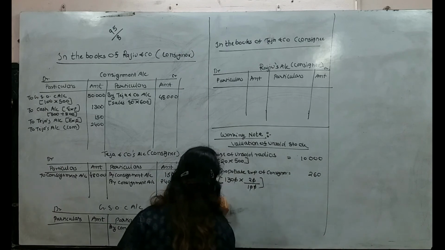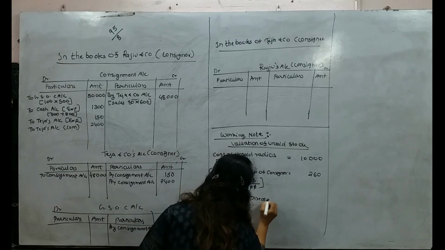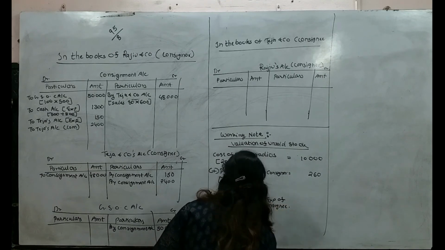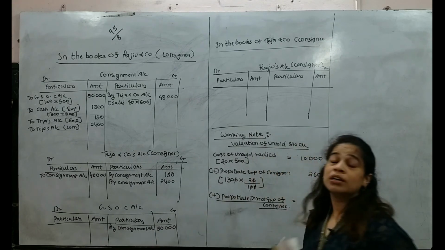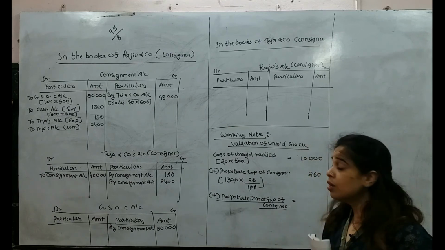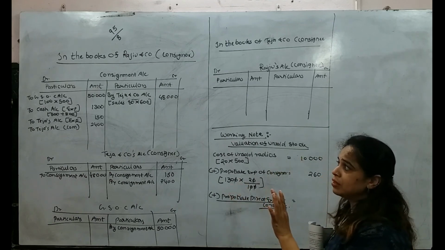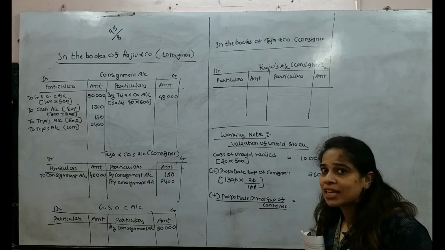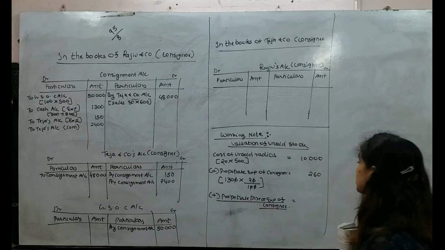Okay. Add proportionate direct expenses of consignee. In one class, I have given you the list of direct expenses. Direct expenses means freight, carriage, unloading charges, octroi duty. See, those are the direct expenses. Here they have mentioned selling expenses. Teja has spent an amount for selling expenses. So selling expenses are not direct expenses. Because those are not direct expenses, we should not consider them over here.